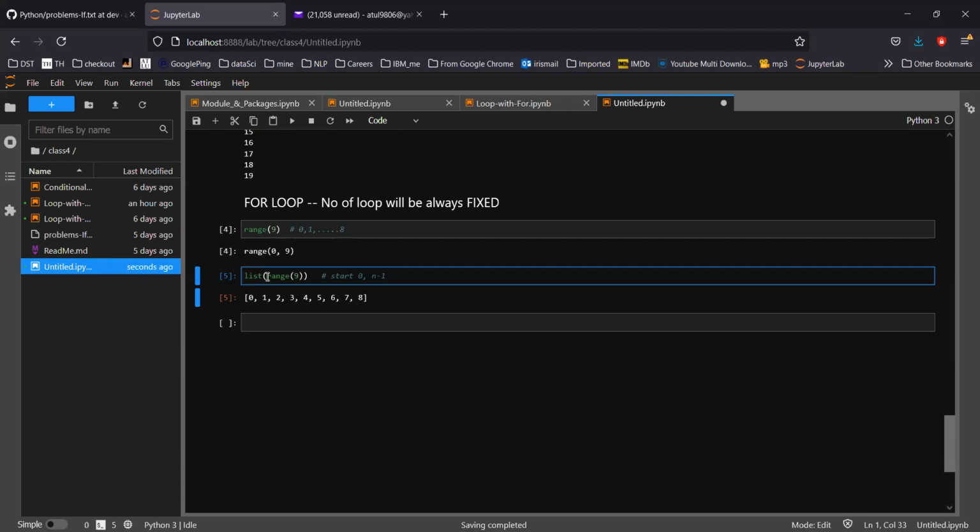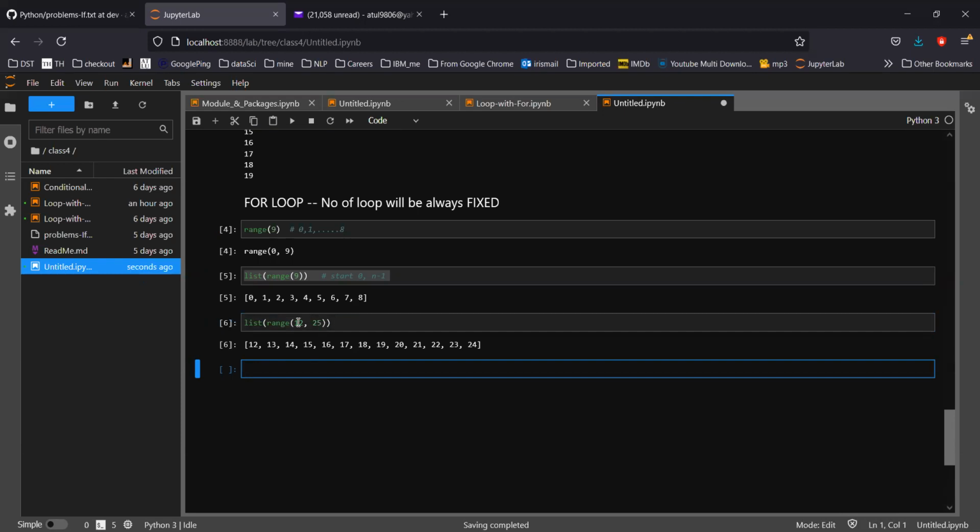There is another way of using this function, where you can put a start value as well. So let me put 12, we start from 12 and go till 25. So 12, 13, 14 until 24. The last will not be there, remember that.